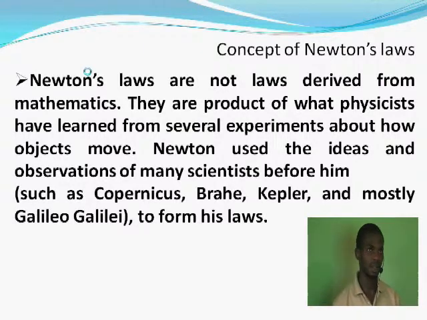Newton's laws are not laws derived from mathematics. They are products of what physicists have learned from several experiments about how objects move. Newton used the ideas and observations of many scientists before him, such as Copernicus, Brahe, Kepler, and mostly Galileo Galilei, to form his laws. Here you have to understand that Newton's laws are not derived from mathematics. They are based on the ideas and observations of many scientists that lived before Newton.